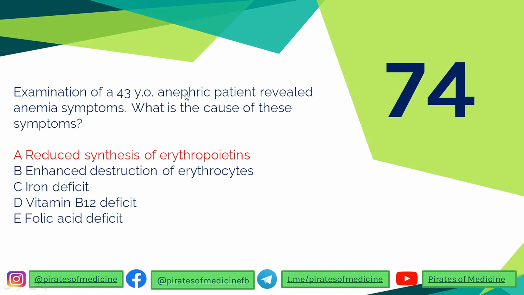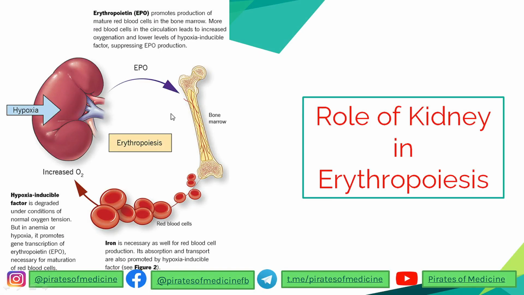74 question is that examination of a 43-year-old anephric patient revealed anemia symptoms. What is the cause of these symptoms? So first of all, anephric means that the patient does not have a kidney. Correct? So there is anemia in absence of a kidney. And what does the kidney do that leads to anemia? The kidney has an important function of secreting a hormone called erythropoietin.